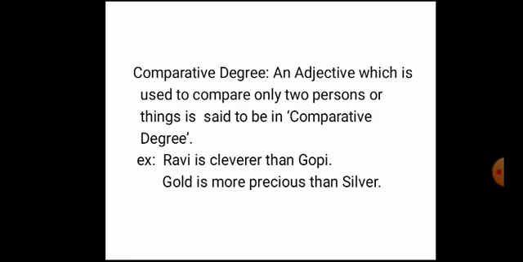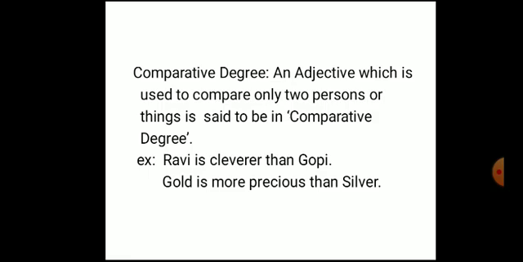But coming to this comparative degree, I said Ravi is cleverer than Gopi, meaning I took two persons and compared Ravi with Gopi. Gopi is also clever, but Ravi is somewhat better than Gopi.